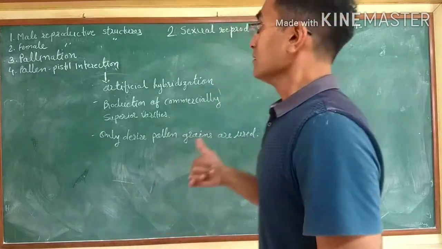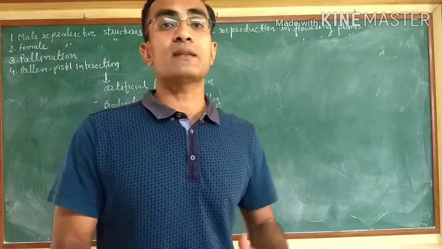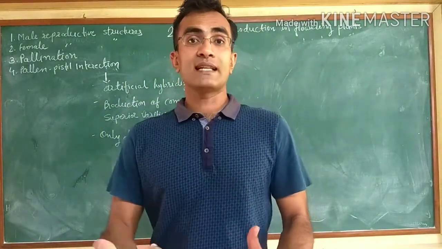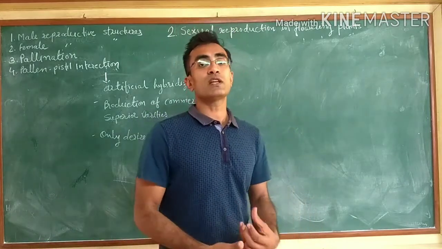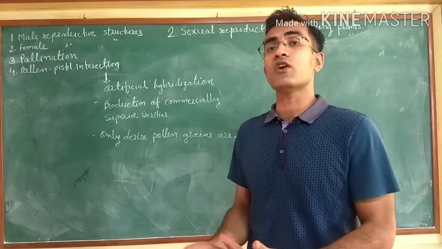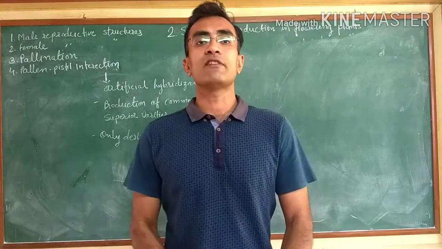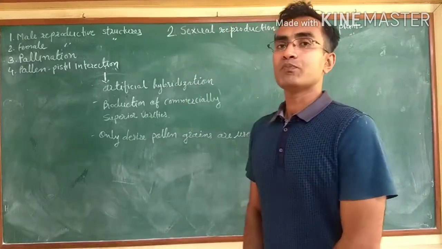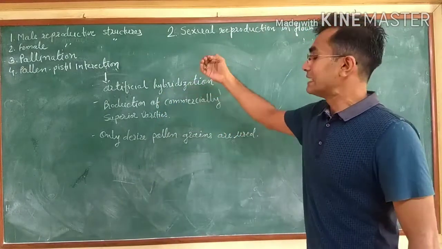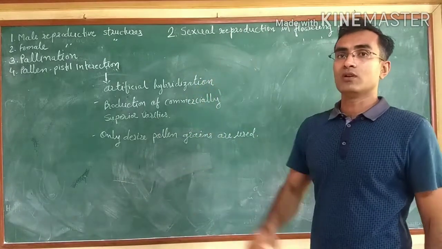Now the pollen tube will enter into the style, and from the style it will reach the ovary. As we have seen in cross pollination, some flowers recognize the self pollen, and that is a device used for cross pollination. Here there is the opposite of that feature. Here only the self pollen will get identified by the stigma, and they will finally lead the male gametes to the ovule.